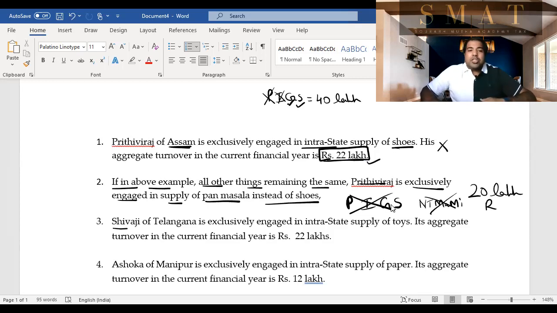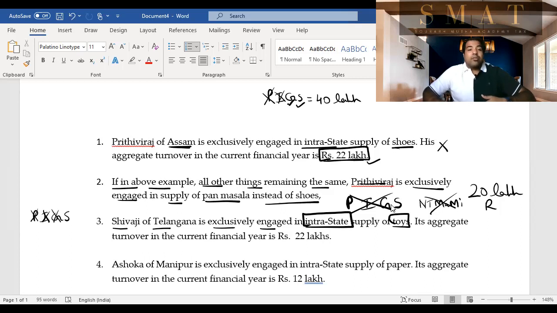Next, guys, the third one. Shivaji of Telangana is exclusively engaged in intrastate supply of toys. I'm underlining the important parts. Its aggregate turnover in the current financial year is 22 lakhs. Again, guys, check for PIGS. Toys are not prohibited, so you're not making prohibited goods. You're making intrastate supply, so no interstate, so that is also good. Guys, you're only making goods. Yes, toys are only goods.